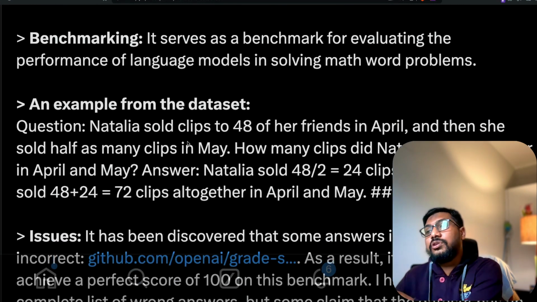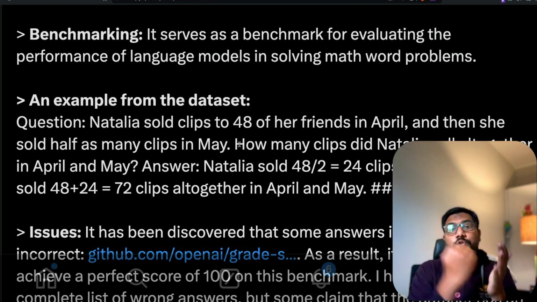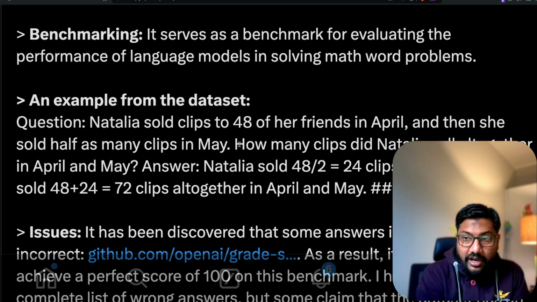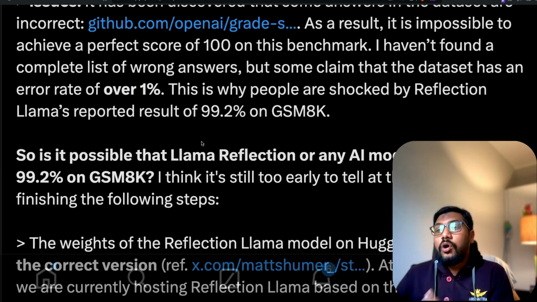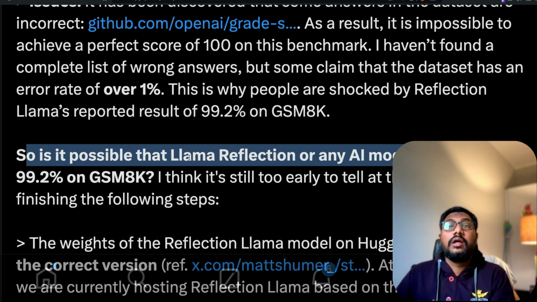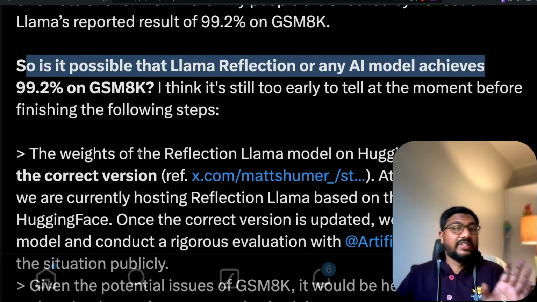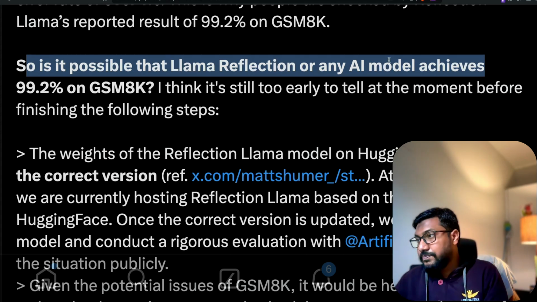And they have talked about this example where the actual answer was different from what GSM 8K claimed to be the right answer. So if there is a model that claims to be 99.2% on GSM 8K, is it possible? If that is the case, is that model a good model? This is the second sort of question.